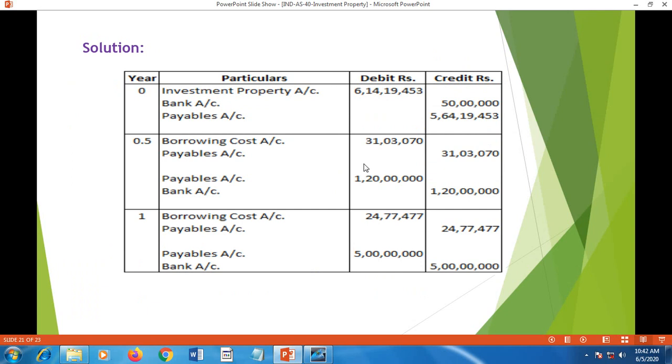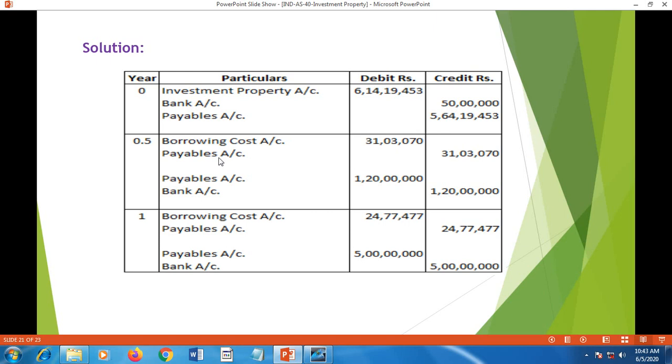in making the journal entries. Investment property, that is total amount payable 6 crore 14 lakh 19,453. Bank account, that is paid 50 lakh. Payable remains as liability 5 crore 64 lakh 19,453.